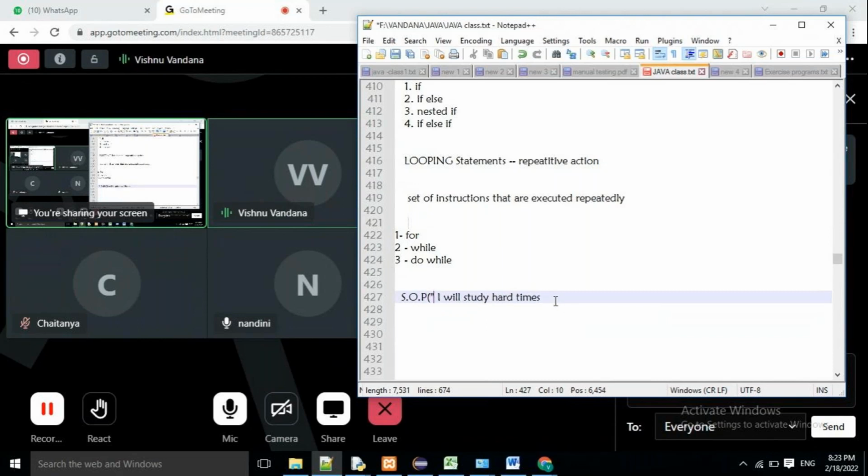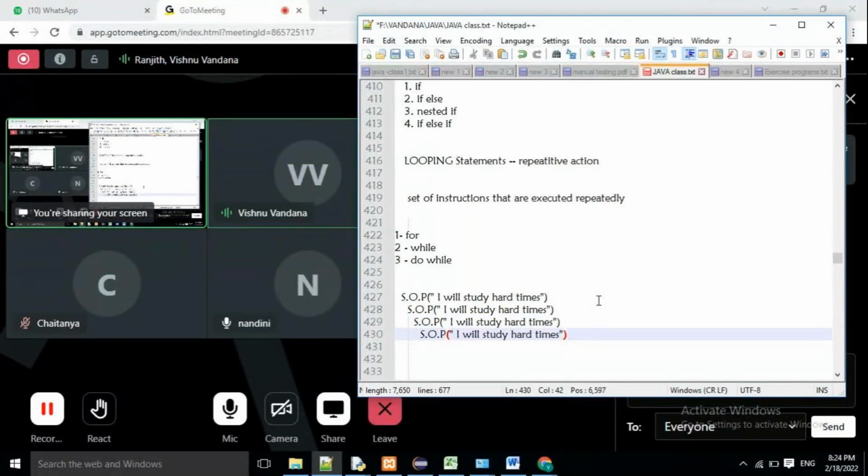How many times will I print it? 1,000 times. I have to keep on writing it again and again. So what happens to the length of the code? It will keep on increasing like anything. Same statement, but I'm writing repeatedly. So instead of repeating the same action again and again, to decrease the number of lines of the code, we can take the help of the looping statements.